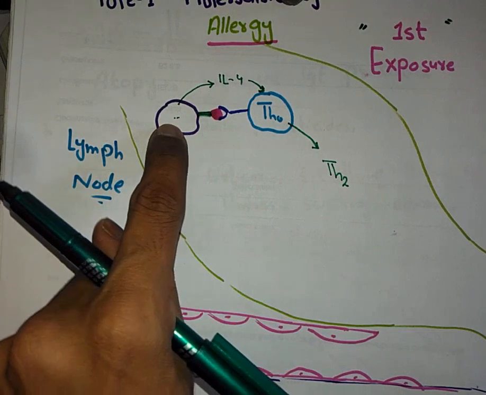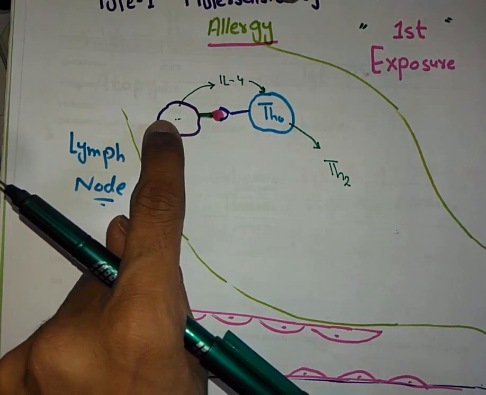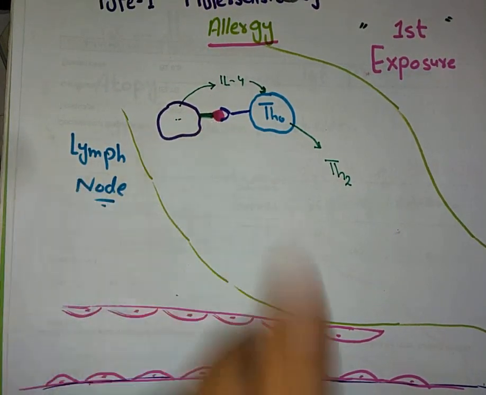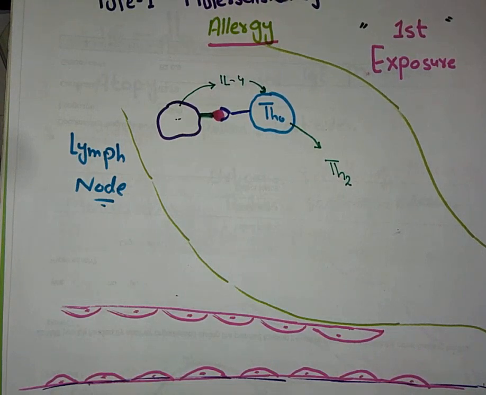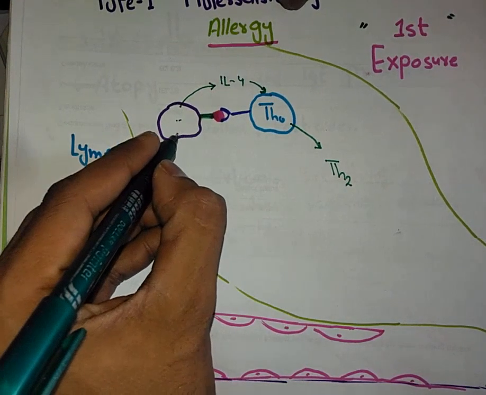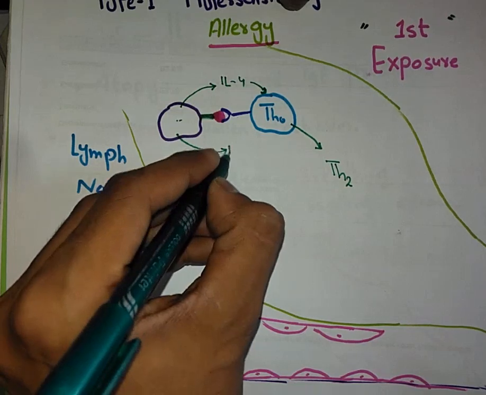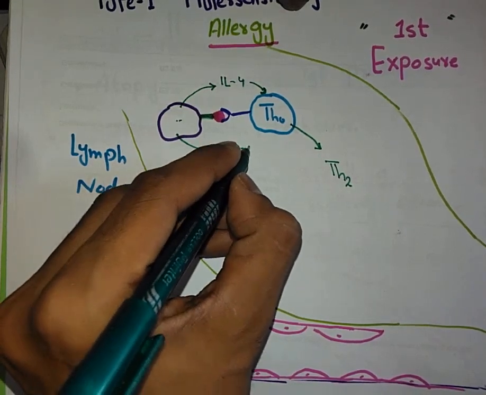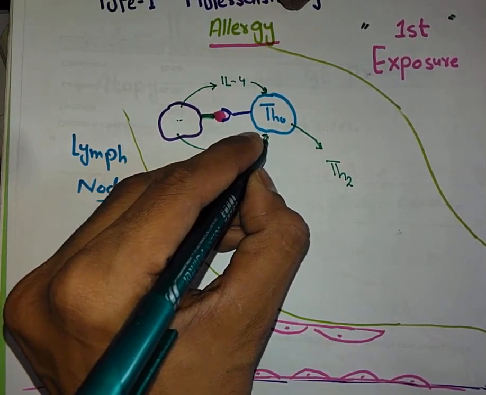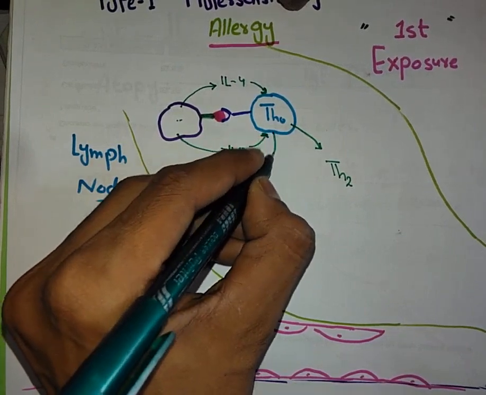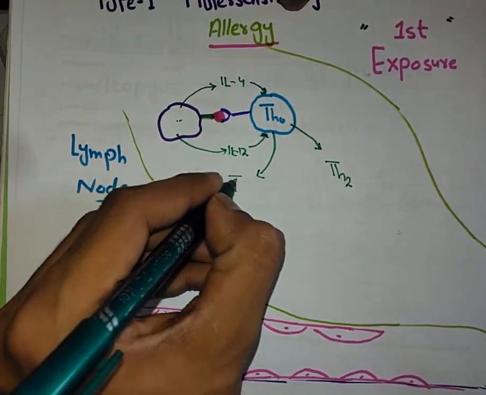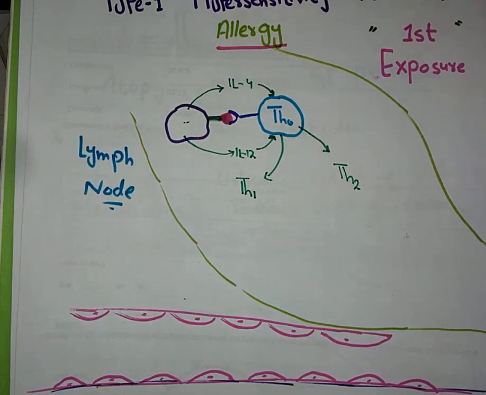Similarly, if there is an intracellular pathogen like a virus that has been digested and its antigen presented, this APC will release interleukin 12. It will act on the receptors on the Th0, and then Th0 will convert into Th1.